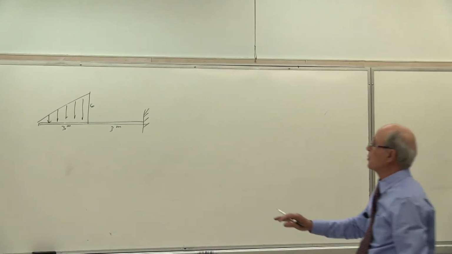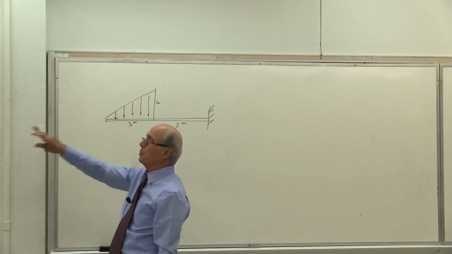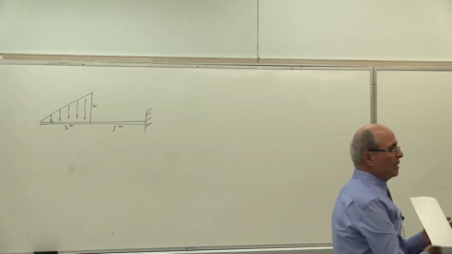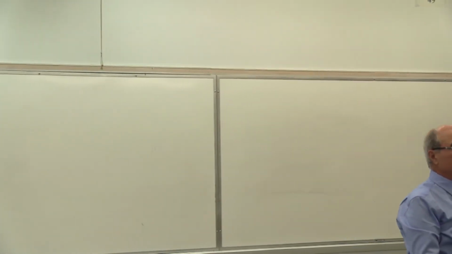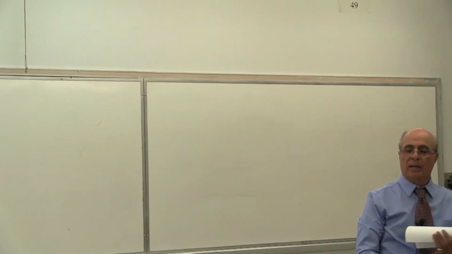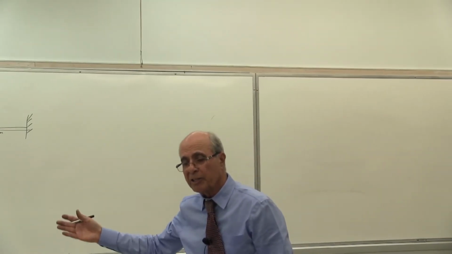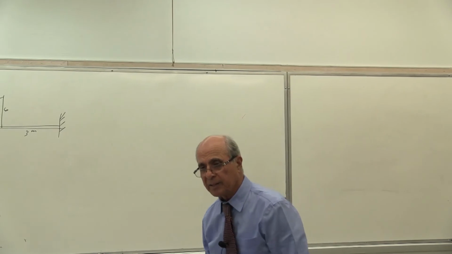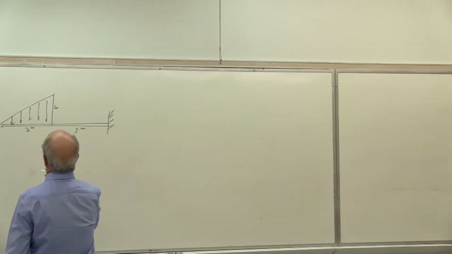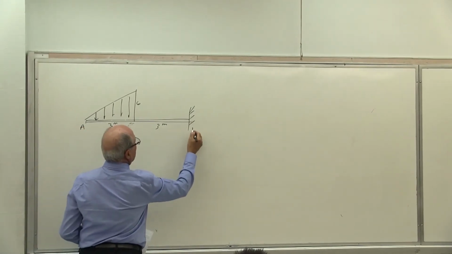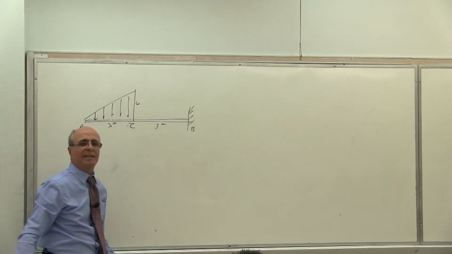As soon as I put another support here, it becomes like that. Everybody, and then it becomes indeterminate. Everybody getting the point again? Is that correct? Then I cannot solve it. Correct? Yes? However, this is a determinate part. I'm only answering your question. How do I write W as a function of x? So this one, let's say that you are interested to find deflection at A or deflection at B or deflection at C.